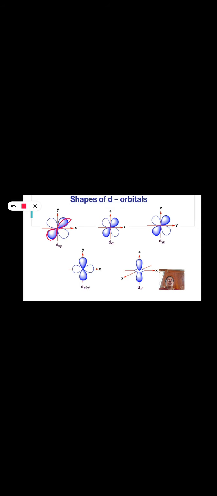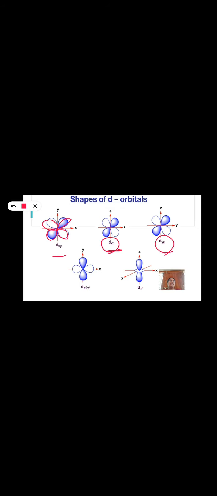For example, in dxy, the lobes are present between the x and y axes. In dxz, the lobes are between the x and z axes. Whereas in dyz, the lobes are present between the y and z axes.